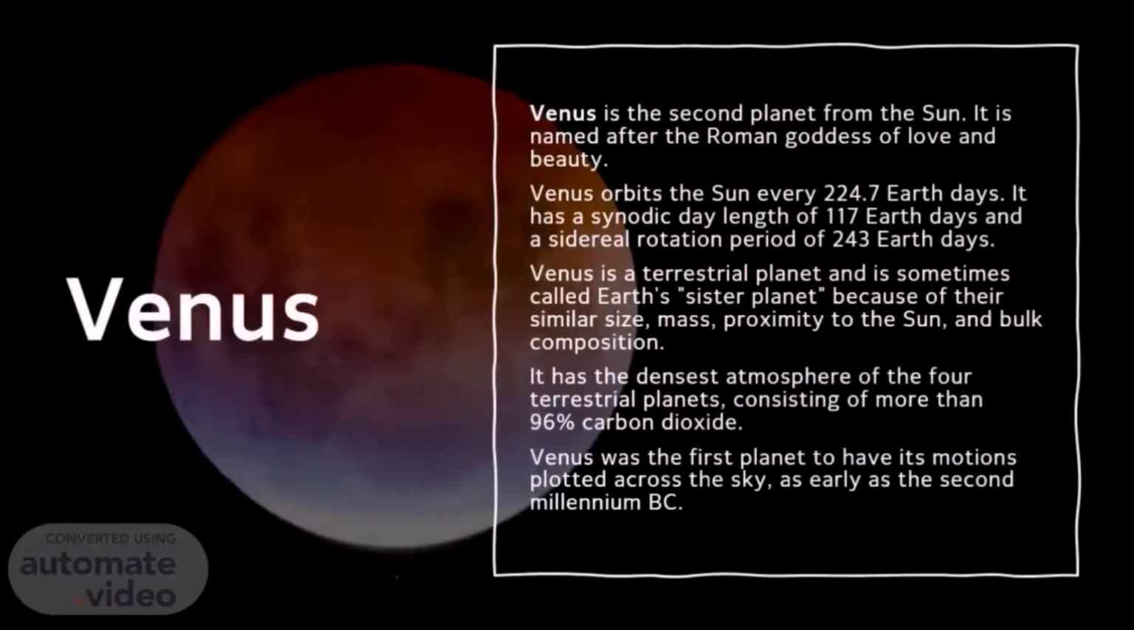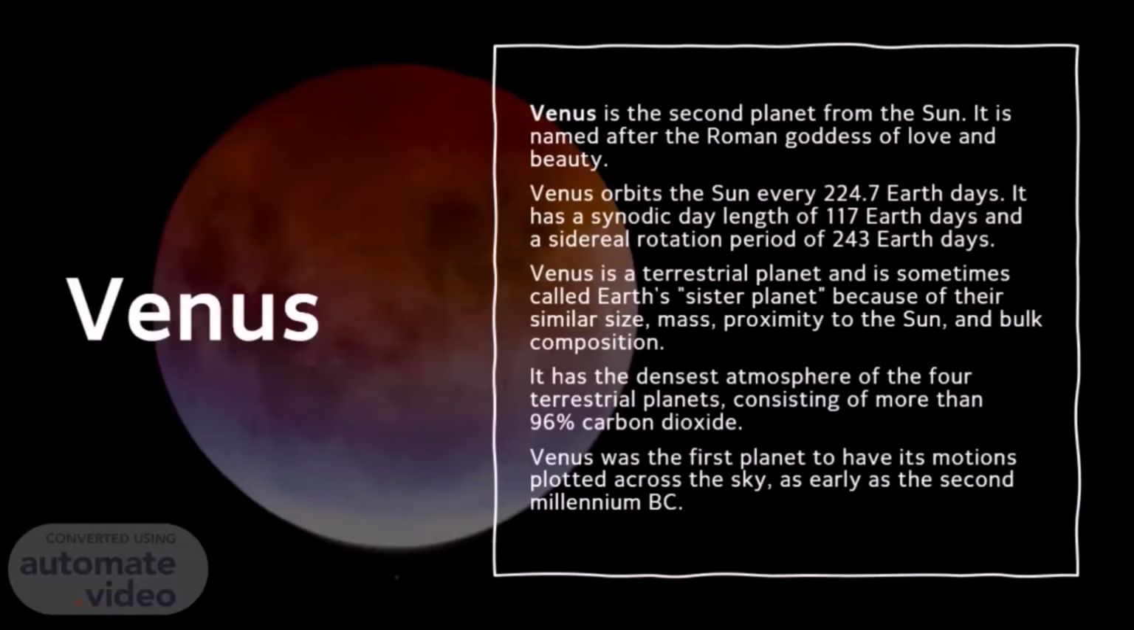Venus. Venus is the second planet from the Sun. It is named after the Roman goddess of love and beauty. Venus orbits the Sun every 224.7 Earth days. It has a synodic day length of 117 Earth days and a sidereal rotation period of 243 Earth days.